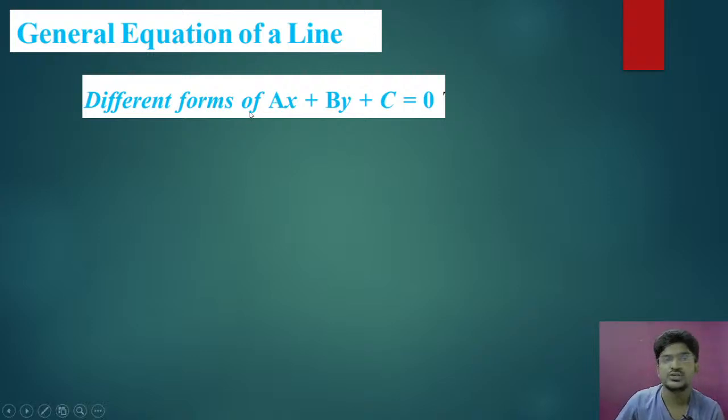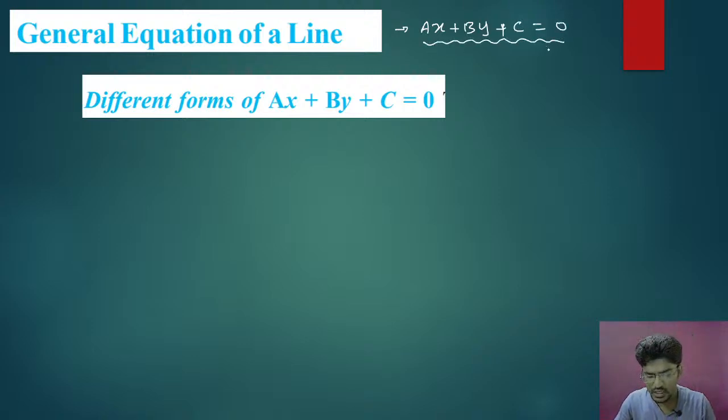See here, the general equation of line is ax plus by plus c equal to 0. So this is the general equation of line. Using this general equation of line, we are going to write different forms.